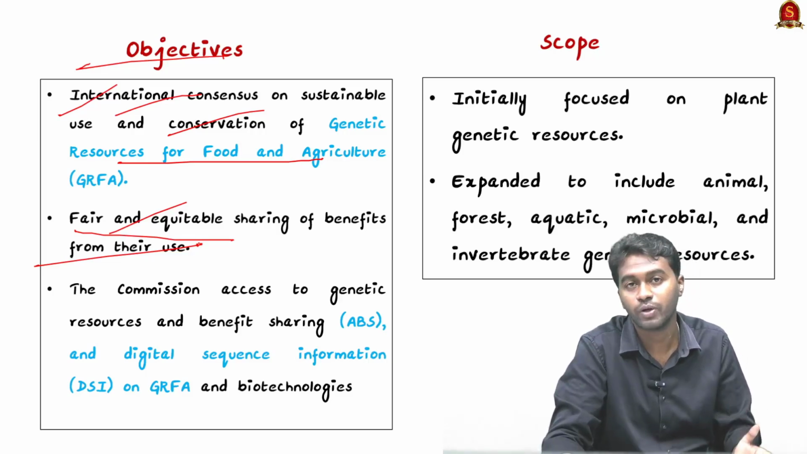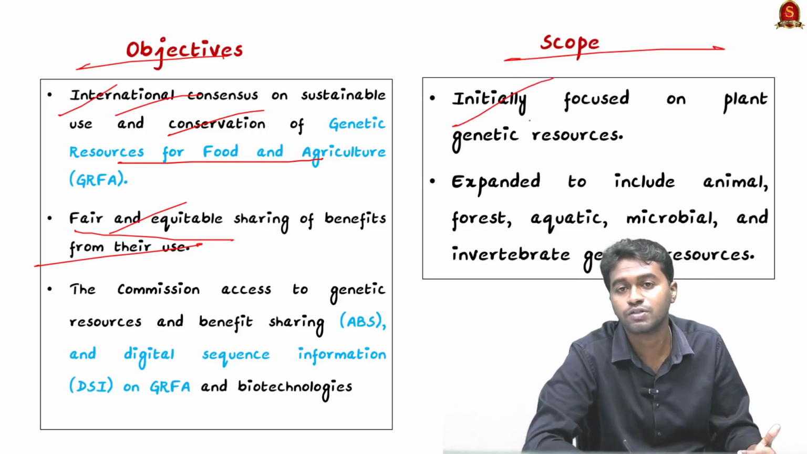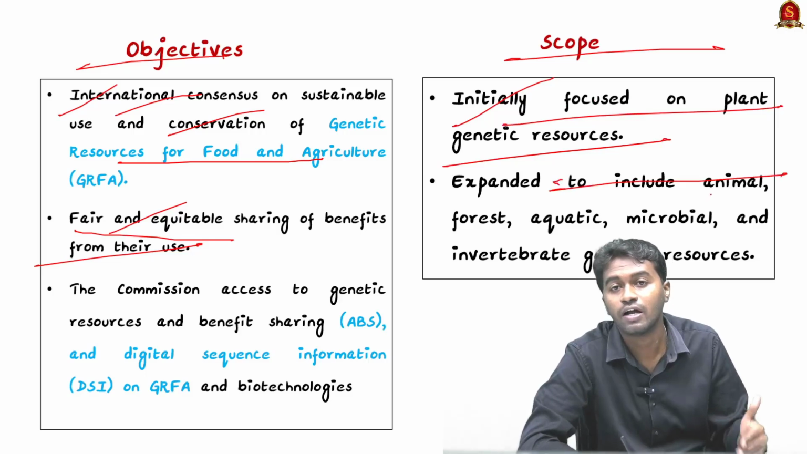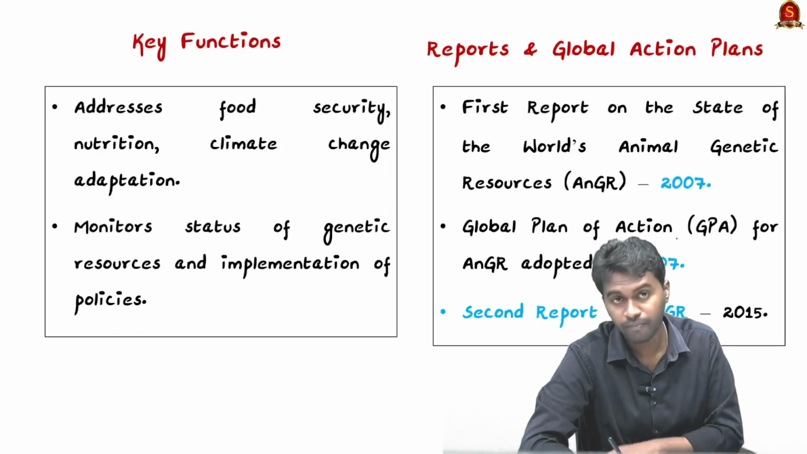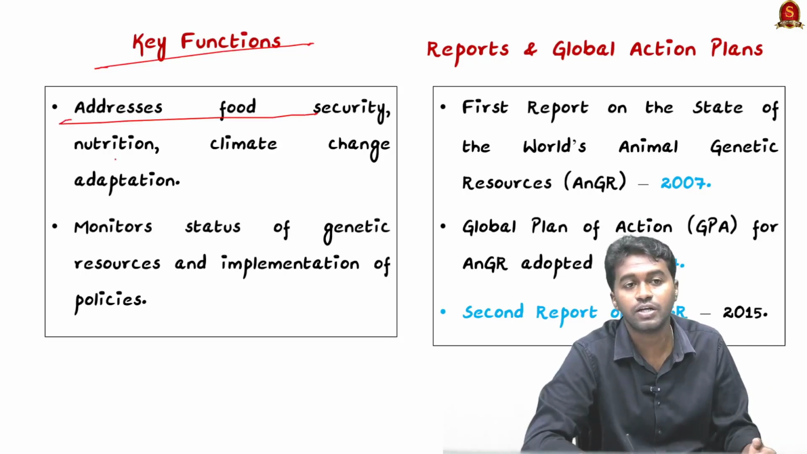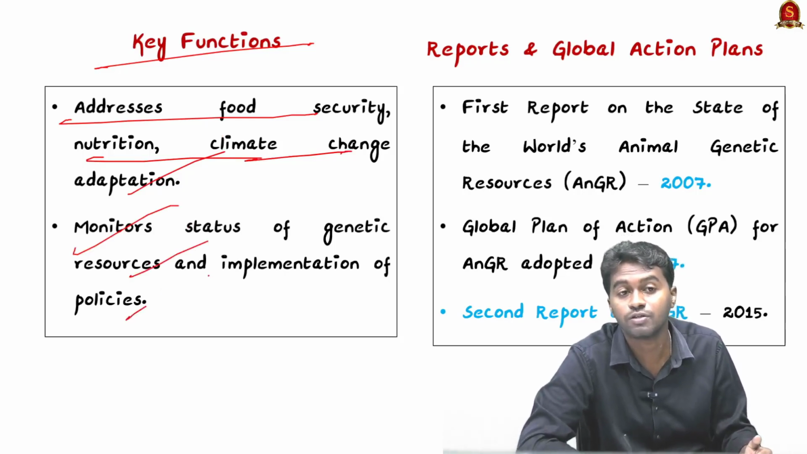developments are reaching everywhere. Coming to the scope, initially the organization was focusing only on plant genetic resources, but now it has expanded beyond plants, and it is inquiring into animal, forest, aquatic, microbial and invertebrate genetic resources. Coming to the key functions, it addresses food security, nutrition, climate change, and climate change adaptation. It also monitors the status of genetic resources and the implementation of policies. These are two important functions.